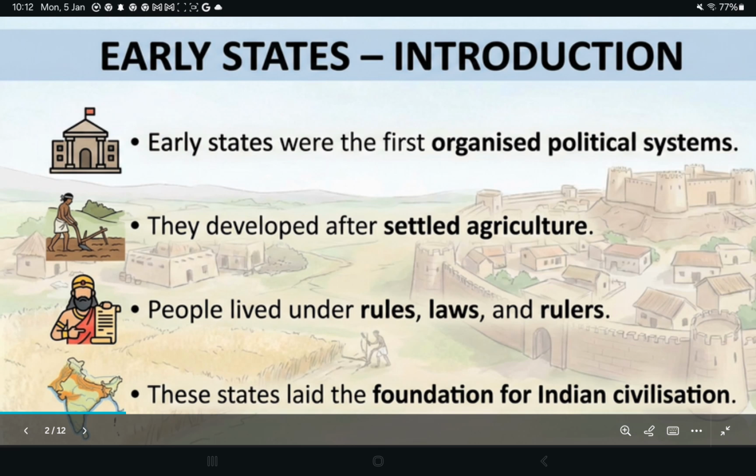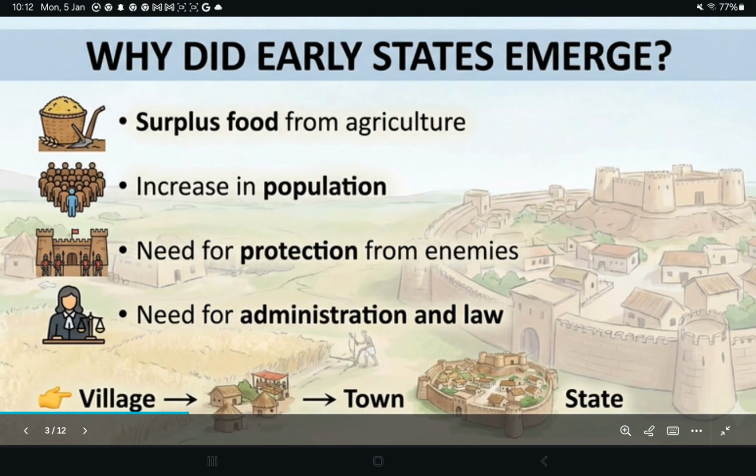So, why did the early states emerge? If 100 people live together, can there be no rules? Early states emerged because agriculture produced surplus food, population increased, there was a need for protection from enemies, and people needed justice and law. Without rules, there would be confusion and fighting. So, states were formed to maintain order.